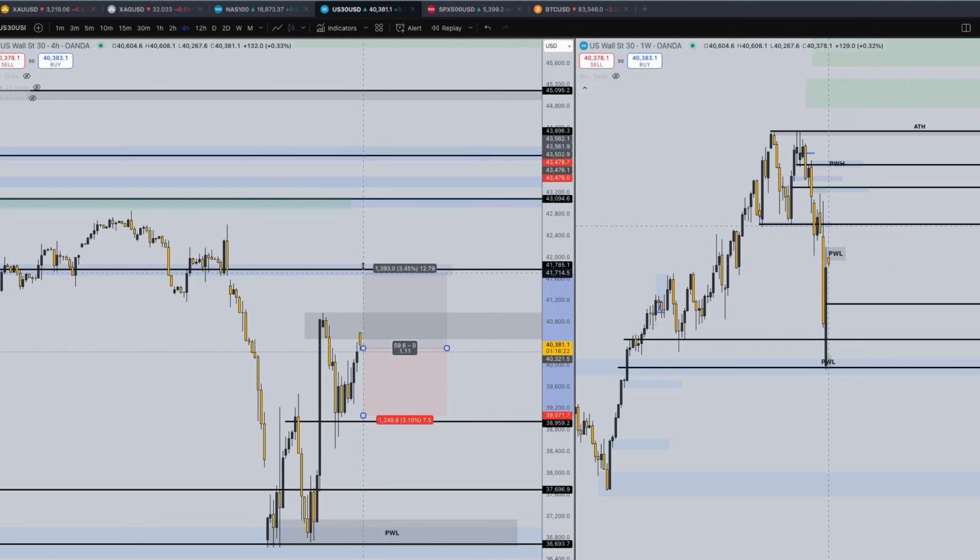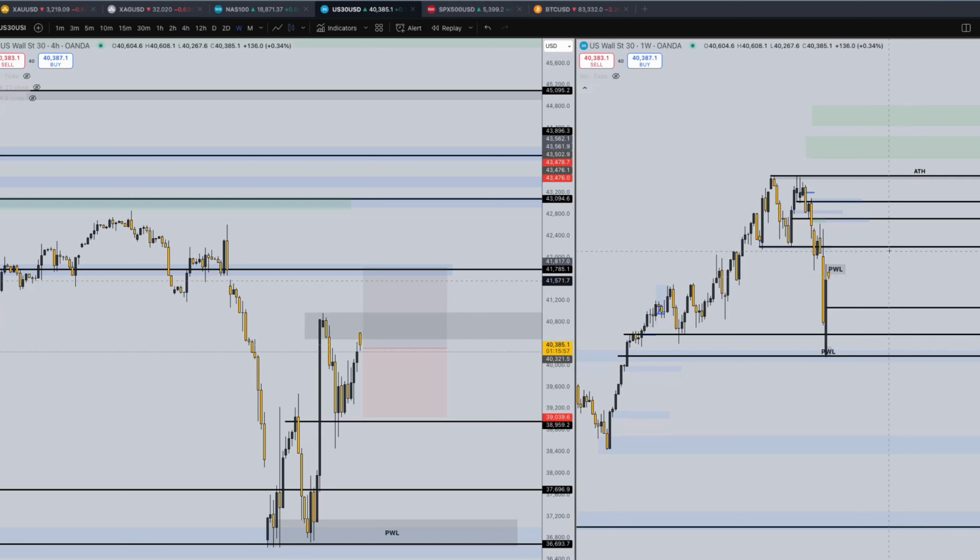Potential buys up to this area of resistance at 41,800. Stop loss would be below this low here at 30, 40. This would be a 1.2 risk reward trade, but this would be in line with the current trend. It would just be a bullish momentum trade. It should just push straight up. That'd be the short-term trade setup that I'm seeing.